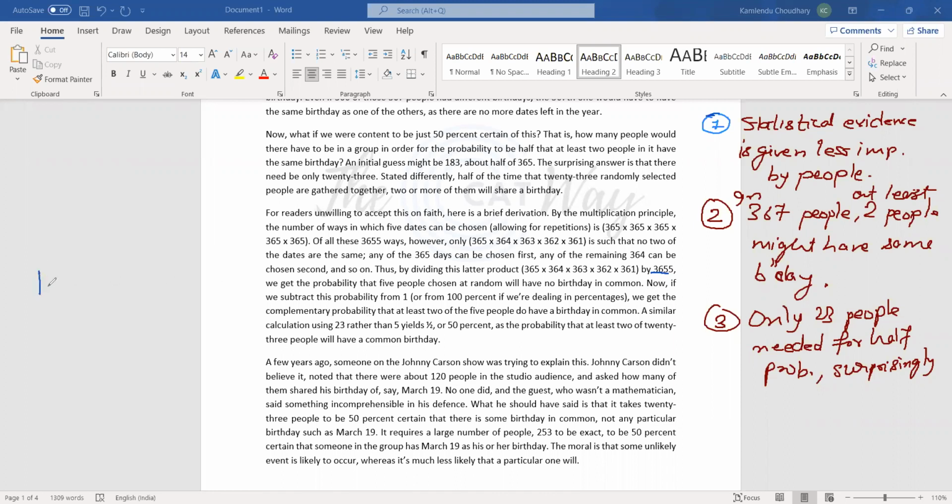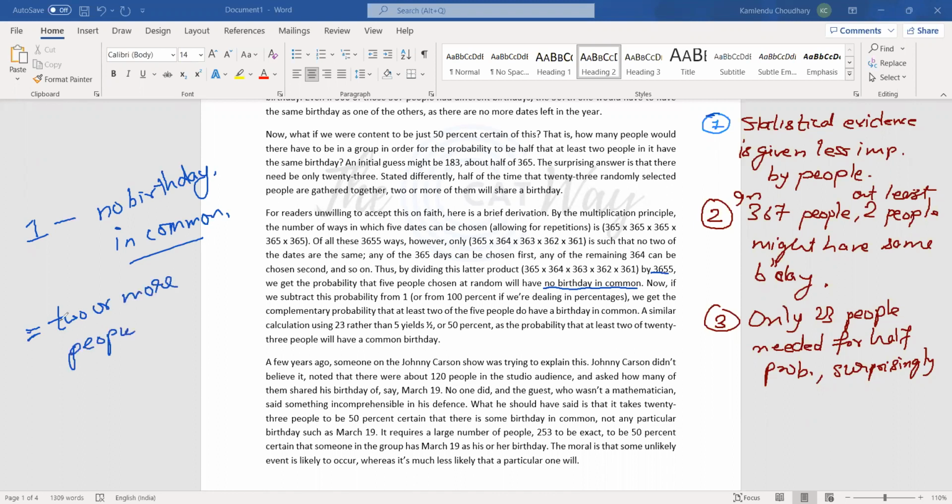Now, if there is a 100% probability of anything happening, or the probability in fraction remains 1, we can subtract this probability of having no birthdays in common from 1. What would we be left with? The probability of 2 or more people having a common birthday.